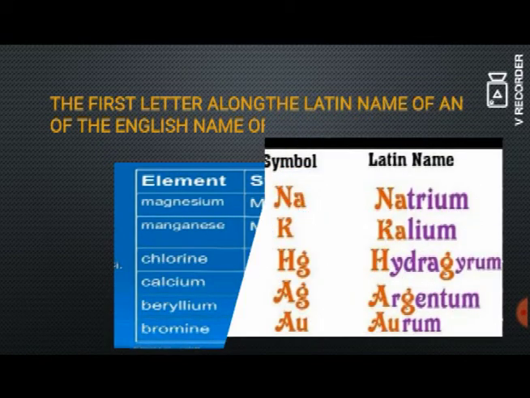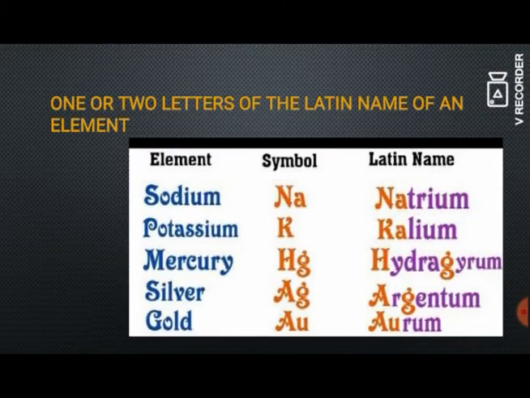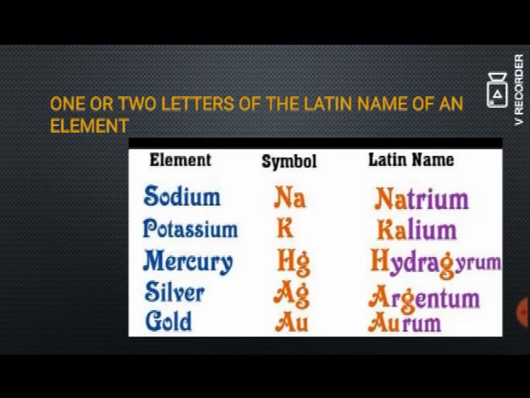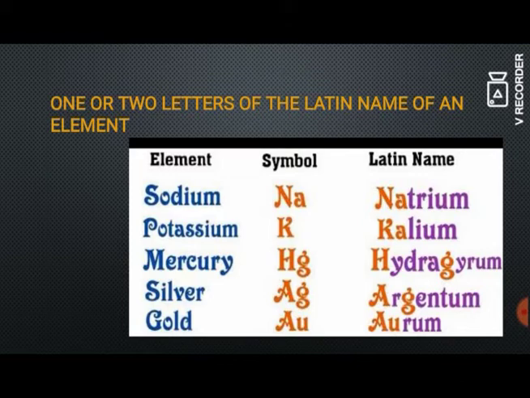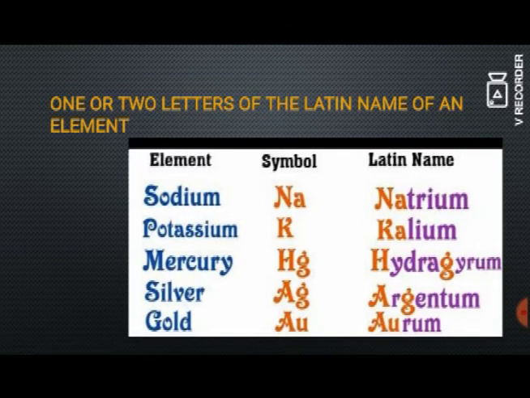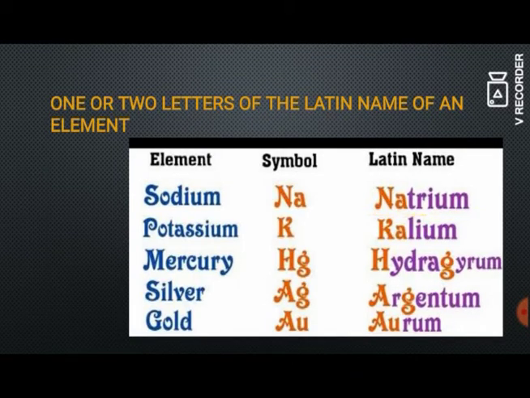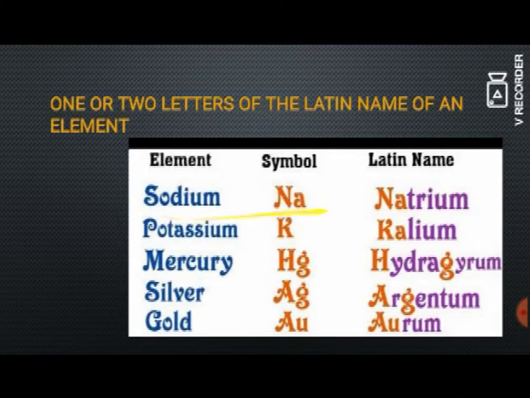The third way is one or two letters of the Latin name of an element. So here we are going to give the symbol according to the element's Latin name. For example, sodium, the Latin name of sodium is natrium. So here the first two letters from natrium are taken and given as its symbol for sodium. So the symbol of sodium is Na.